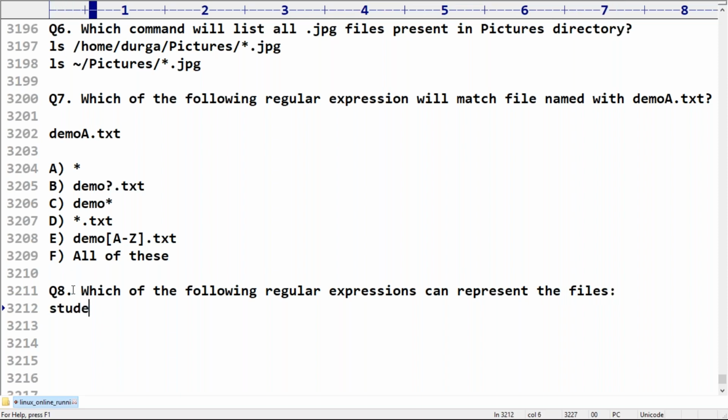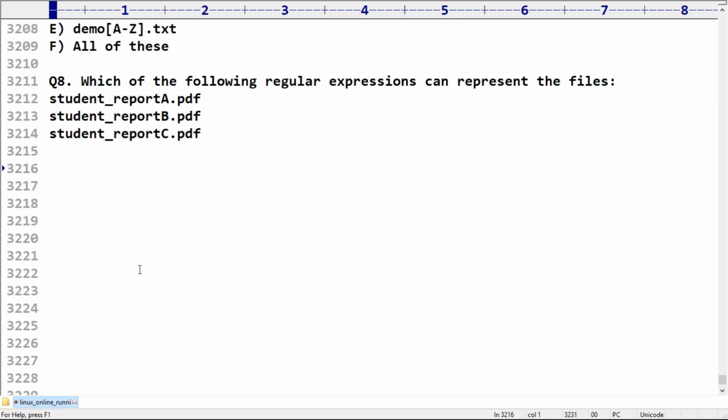Student report a dot pdf, b dot pdf, c dot pdf. These are the three names I have to represent. Can you please confirm, which one is going to represent?